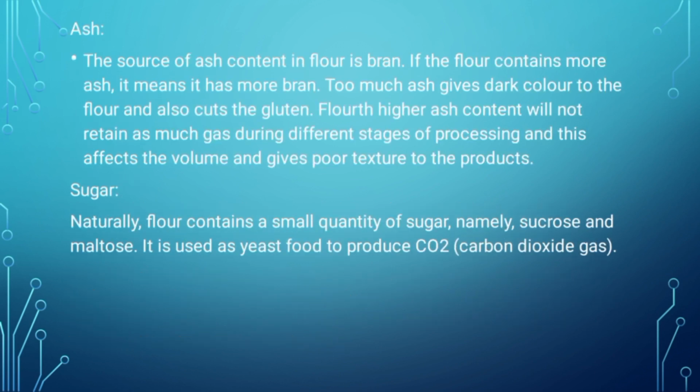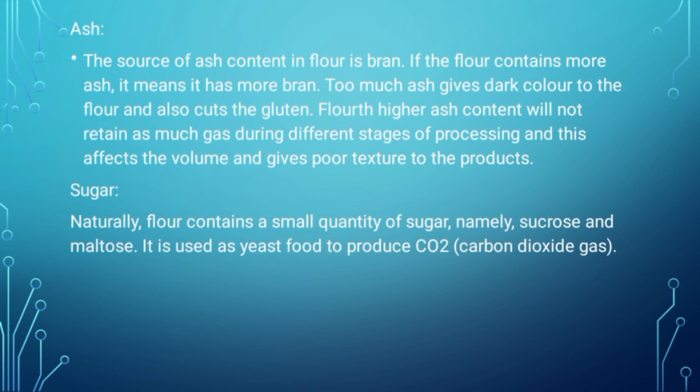Ash. The source of ash content in the flour is bran. If the flour contains more ash, it means it has more bran. Too much ash gives a dark color to the flour and also cuts the gluten. Furthermore, higher ash content will not retain as much gas during different stages of processing, and this affects the volume and gives poor texture to the product.